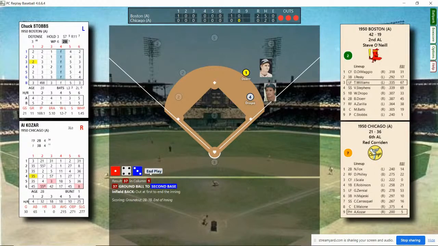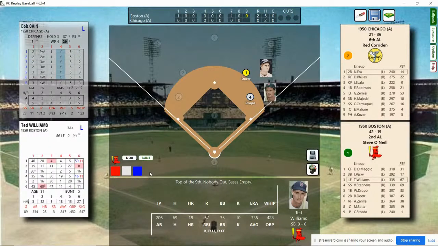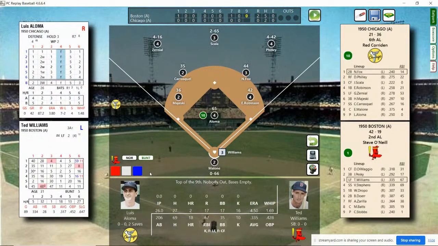Top of the 9th. They're bringing in a new pitcher. Here we are at the top of the 9th inning. If I'm not mistaken, this game's lasted about 30 minutes so far for me in real life. That's about as quick as I've ever played a PC replay game.